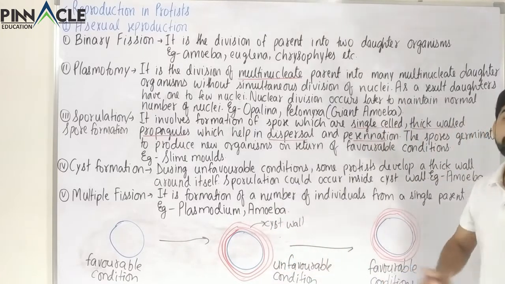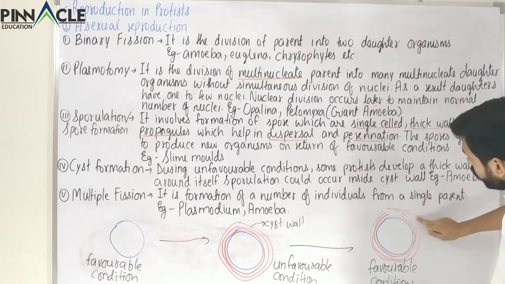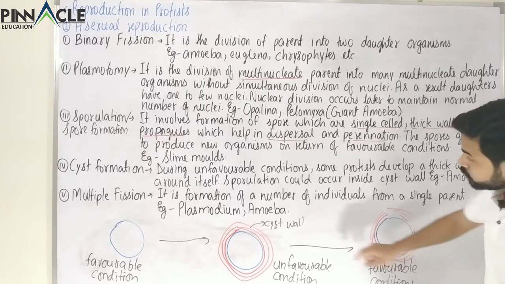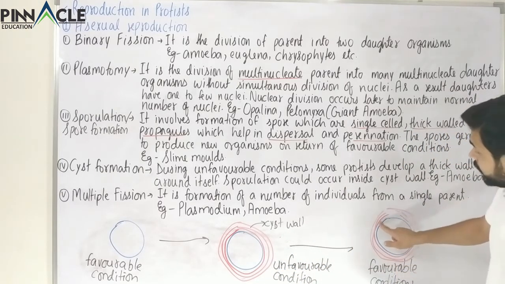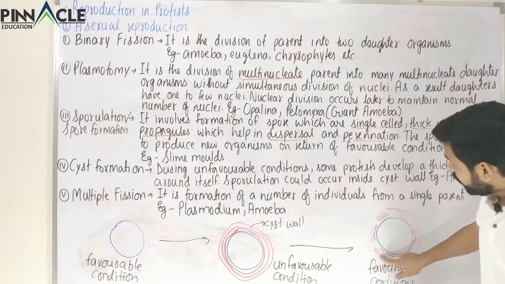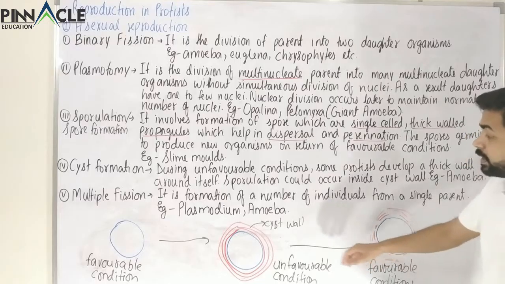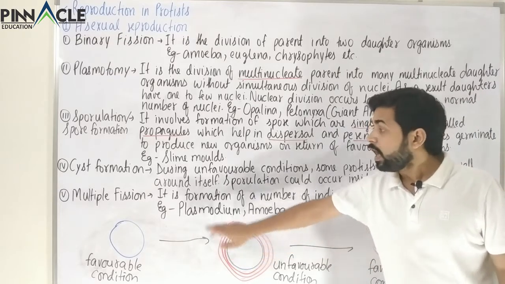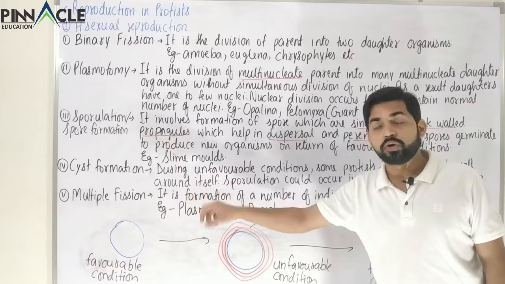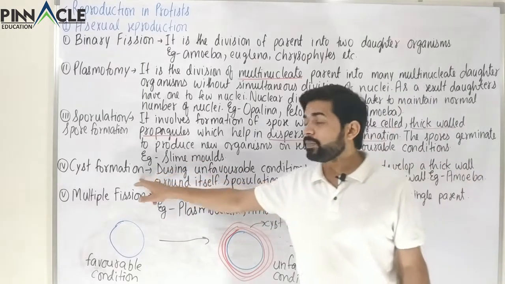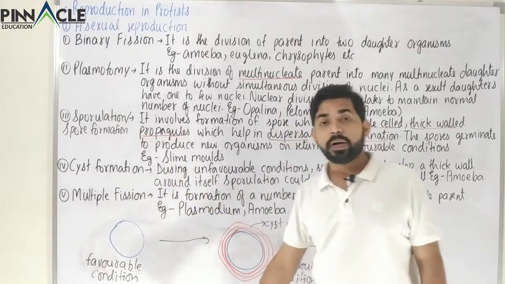So when the condition becomes favorable again, what will happen? This cyst wall will break down. So cyst wall formation occurred during unfavorable condition. During favorable condition, it will break down again. And after this cyst wall breakdown, what will happen? Inside the cell, either multiple fission or spore formation, or both, could occur. So this cyst formation is normally associated with sporulation or multiple fission.